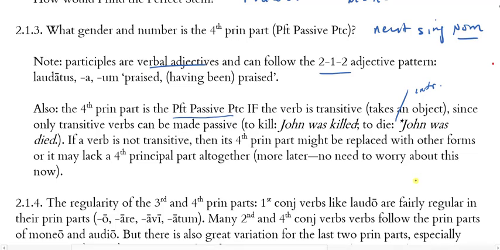So if the verb is transitive, and only if it's transitive, would I find the fourth principal part to be a passive participle, a perfect passive participle. If a verb is not transitive, then its fourth principal part might be replaced with other forms, or the verb may lack a fourth principal part altogether. You don't need to know what those are right now, so we'll talk about that as we come to it in the grammar.